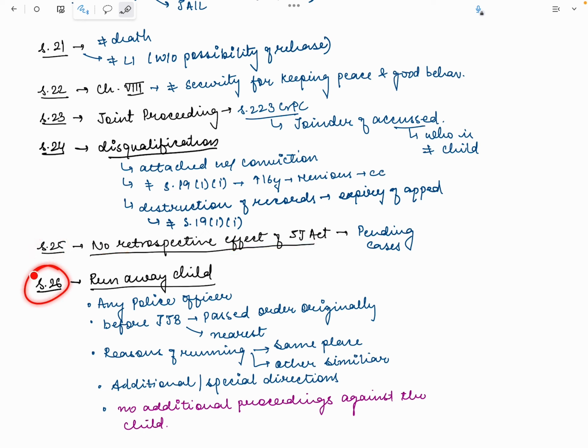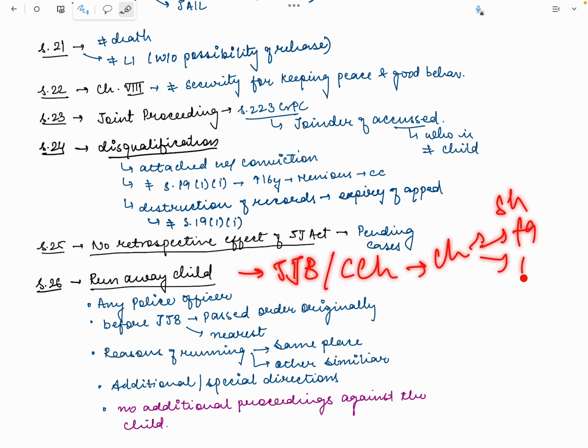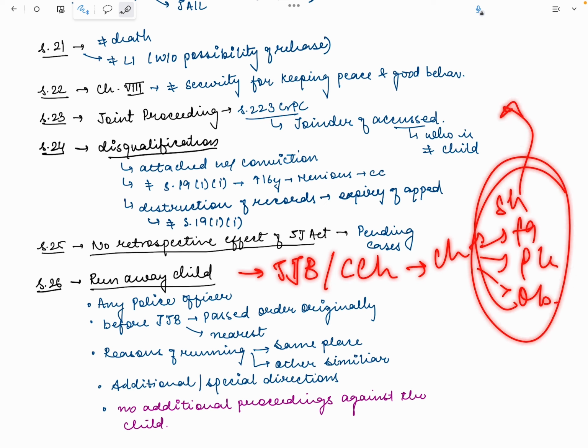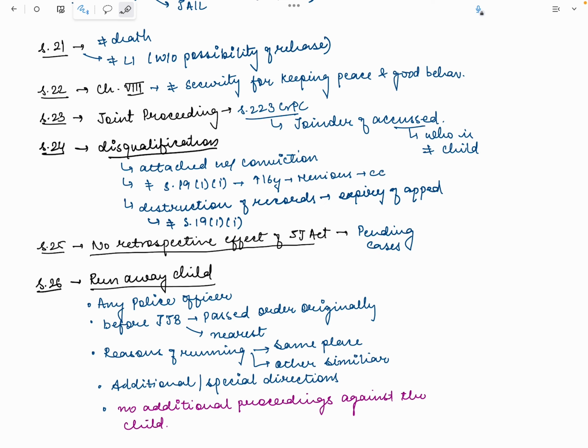Okay. Now, Section 25 says no retrospective effect of the JJ Act on the pending cases. Simple. Section 26 says about the runaway child. What is a runaway child? For example, an order has been passed by either the JJB or the children's court that the child will be sent to a shelter home, a facility, a place of safety, or an observation home, and the child runs away from such place. Any police officer can take charge of such child. Then this police officer will produce the child before the JJB and pass an order.